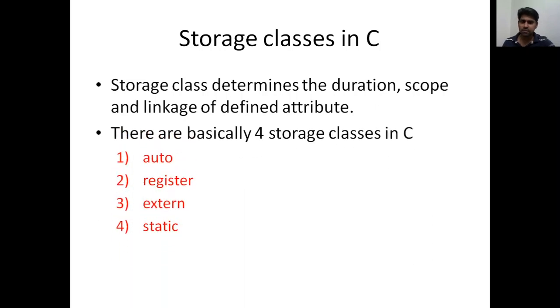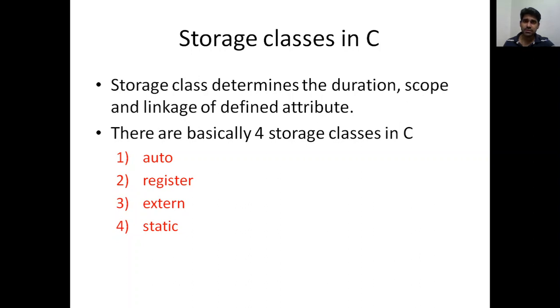So these are the 4 basic storage classes in C. If you are considering a different programming language, you are going to have a different set of storage classes. But for C, these are the 4 values: auto, register, extern and static. These are basically keywords that you need to remember.